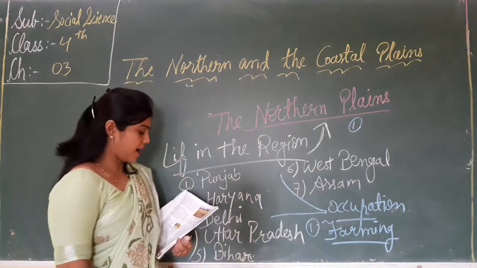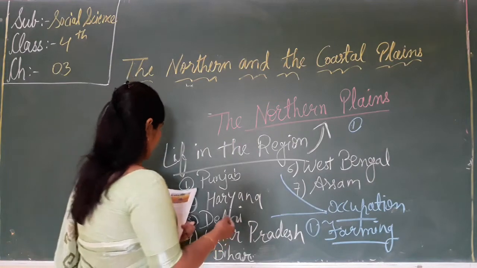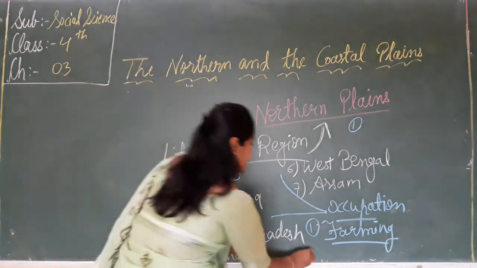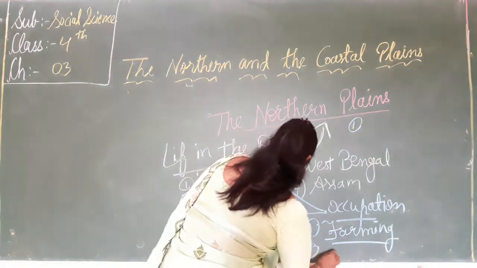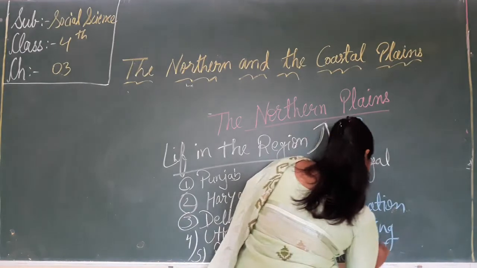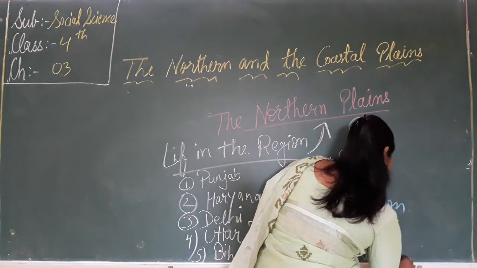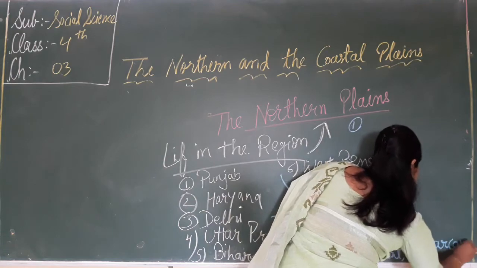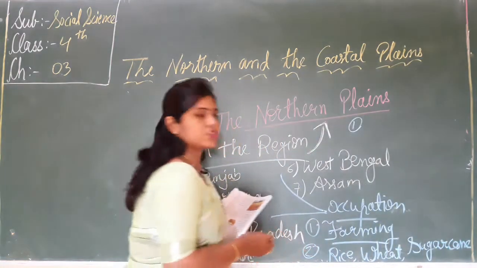That is farming. And which type of crops do people grow? That is rice, wheat and sugarcane.